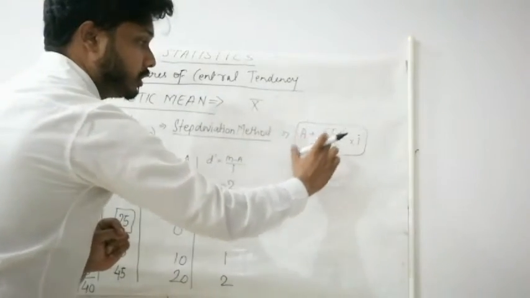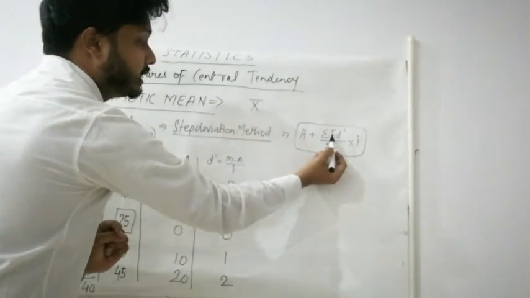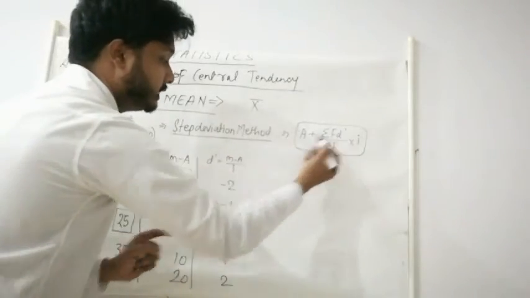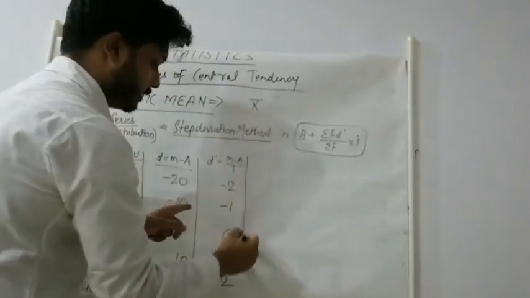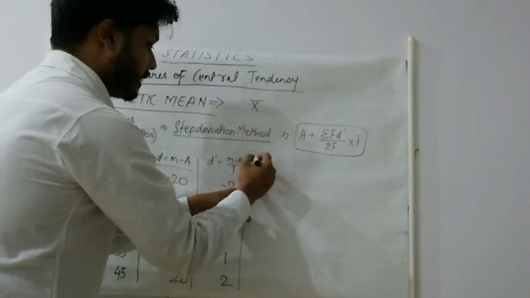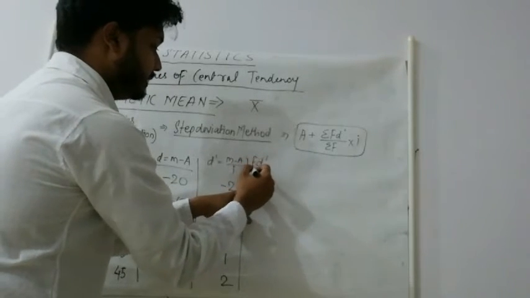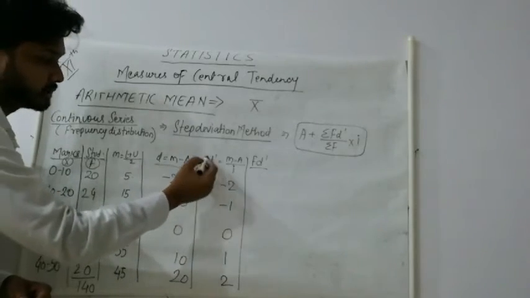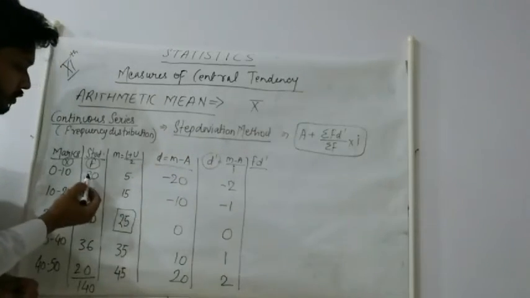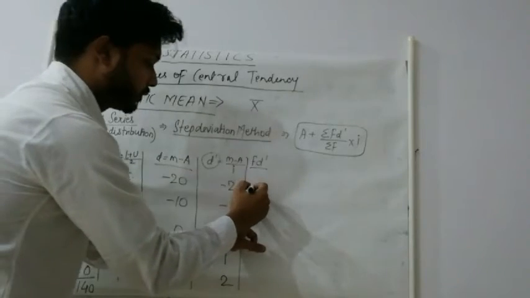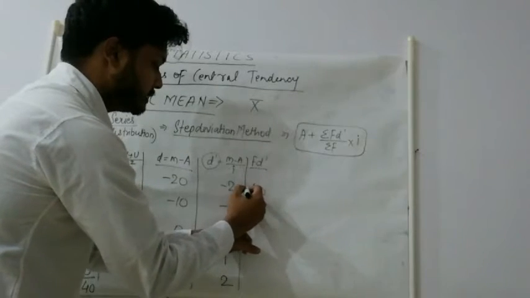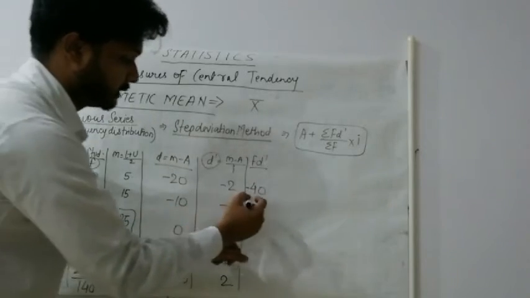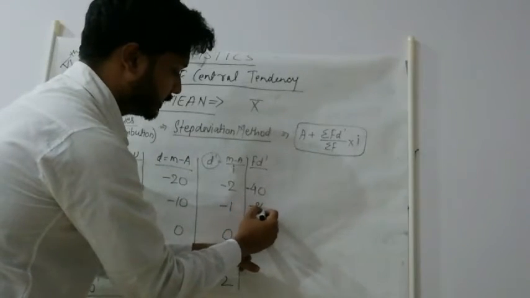D dash we have got, f we are having, f into d dash. Okay, as per the formula we need f into d dash. Let us find out this. F d dash, it means f into d dash, this one. 20 into minus 2, minus 40. 24 into minus 1, minus 24.